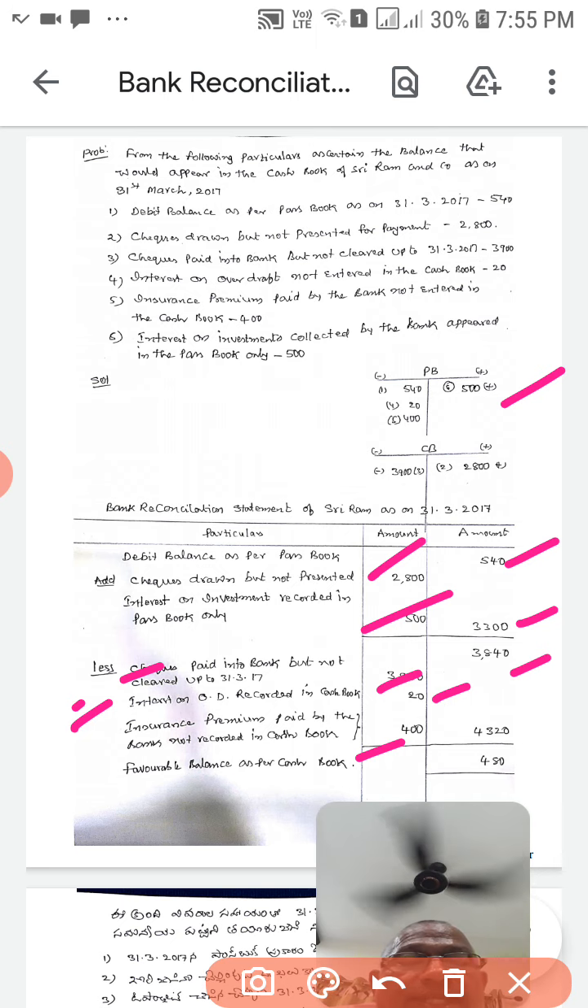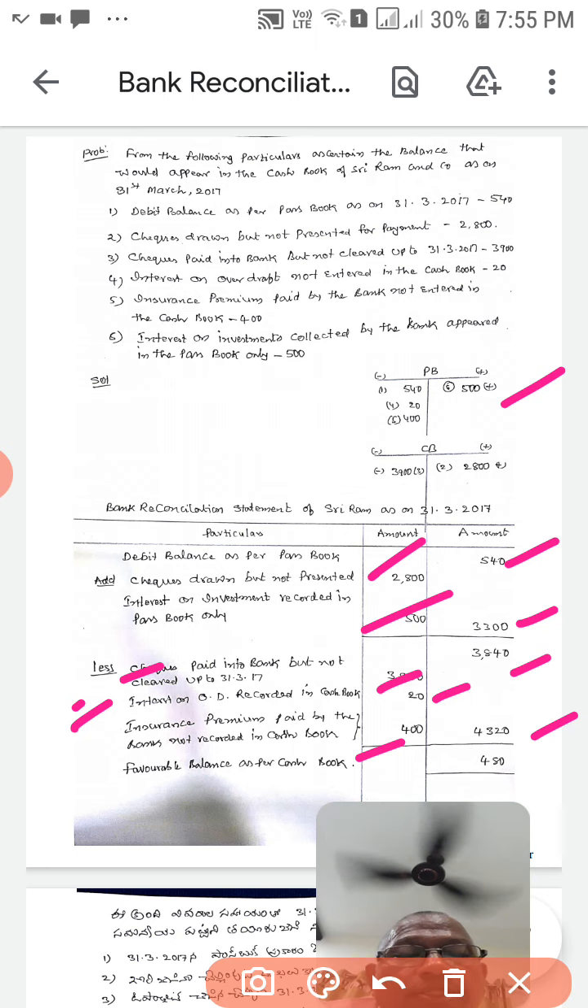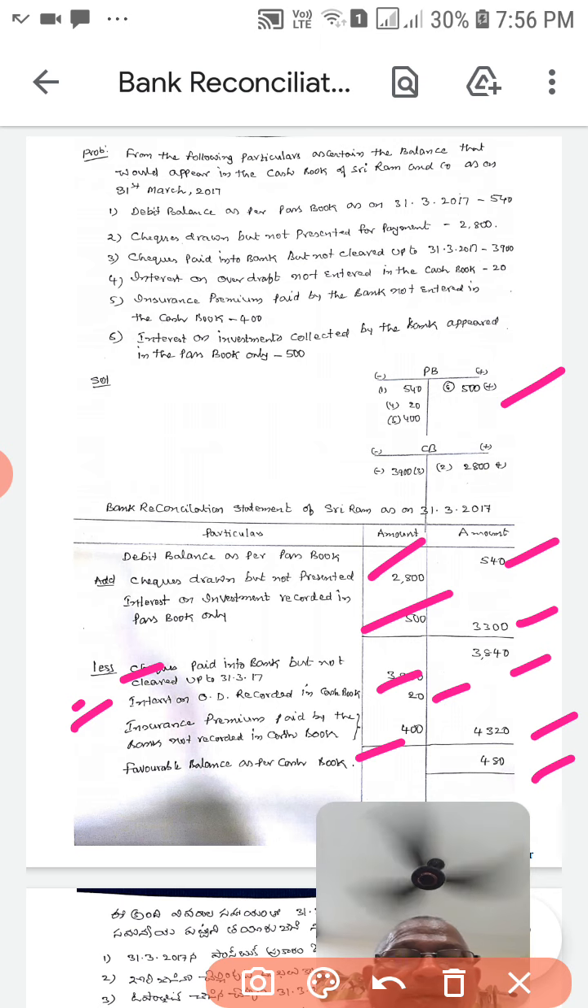If we add these 3 items, the total amount is 4,320. This 4,320, reduced by the amount 3,840, gives us a balance of 480. It is a favorable balance as per passbook. This is the problem. Thank you.